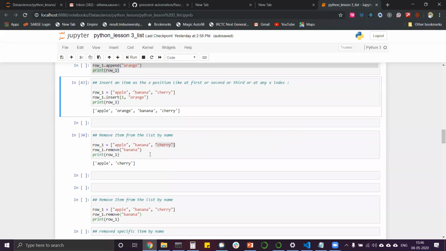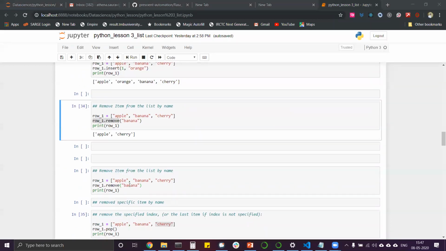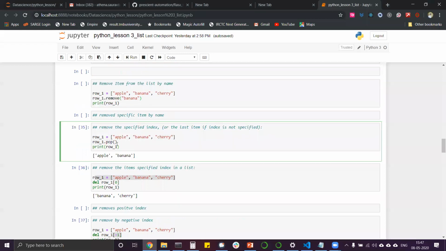Again, after this append command and this insert command, we move towards removing items by passing the parameter name in the row using the remove command. We can remove the parameter as well. We can also remove by the indexing of the item. Then we discussed the pop command, which removes the last item if index is not specified. I will give you this sheet after the list is completed into the group, so that you have this Jupyter notebook and you can do it on your own and play around with it. I hope you play around with it.